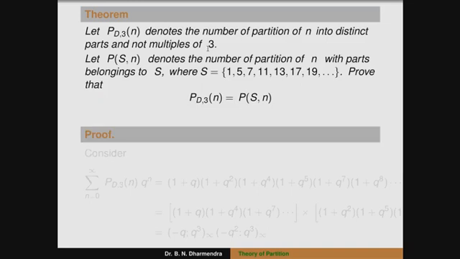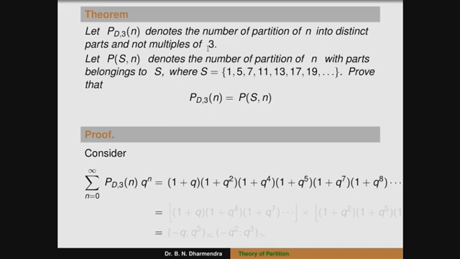That is a multiple of 3. Let us consider summation n from 0 to infinity p suffix d comma 3 of n into q to the power of n, equal to (1 plus q)(1 plus q square). Here observe that the term 1 plus q to the power of 3 is absent. Again 1 plus q to the power of 4, 1 plus q to the power of 5. Here also 1 plus q to the power of 6, the multiple of 3, is absent. That is the condition.